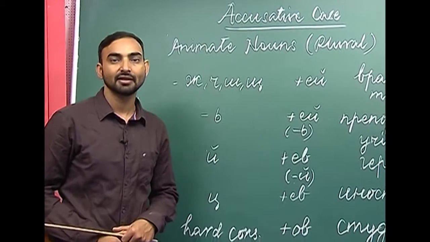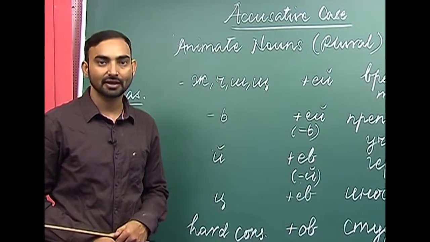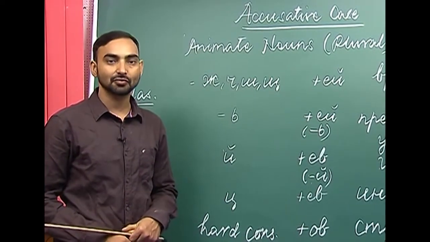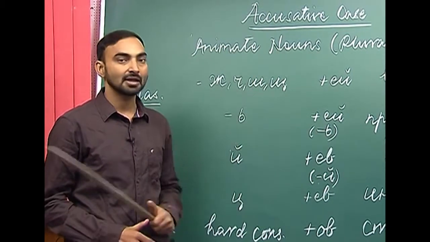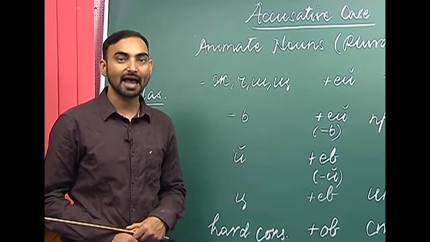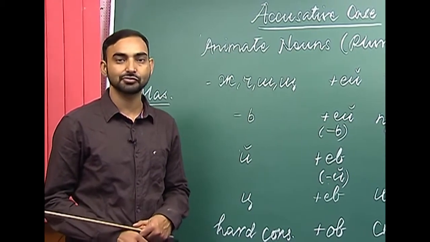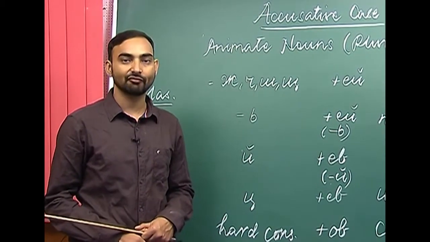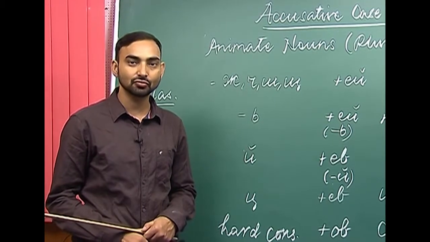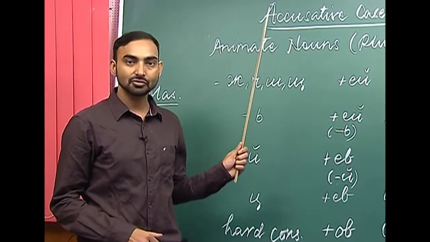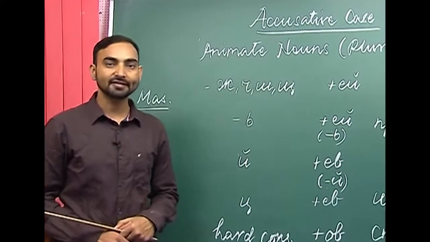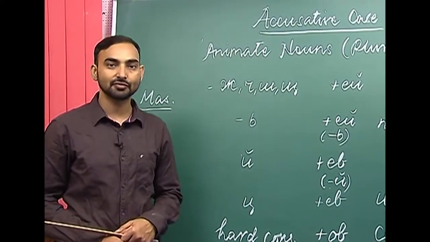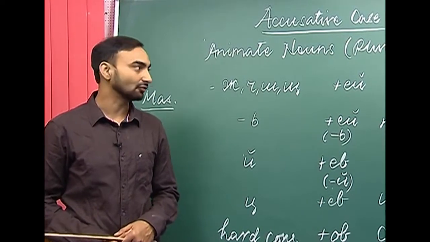For example, столы, стулья, лампы will not decline in the accusative case. But animate nouns, for example, студент, студентка, врач, товарищ, друг, подруга, will change in the accusative case. What changes we are supposed to make in those nouns, we will discuss now.